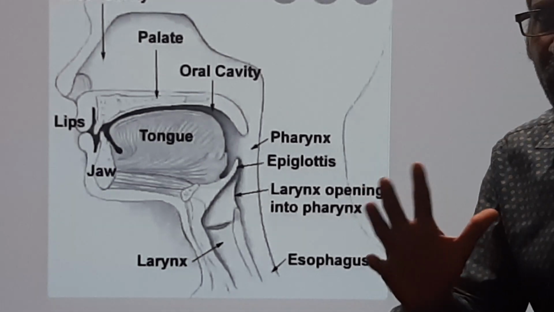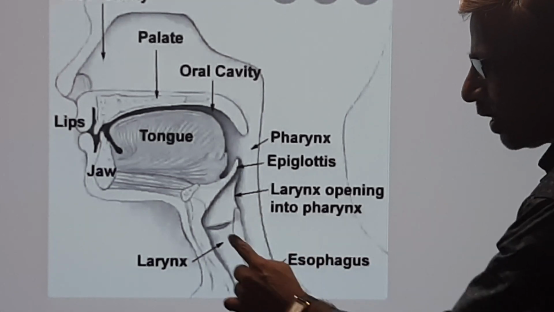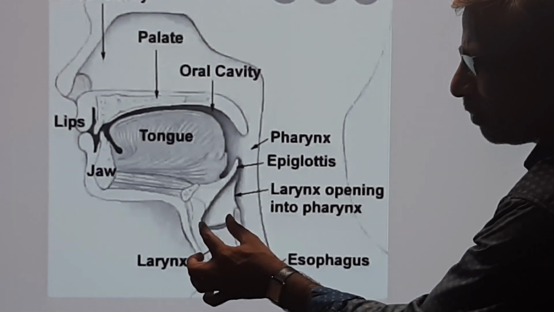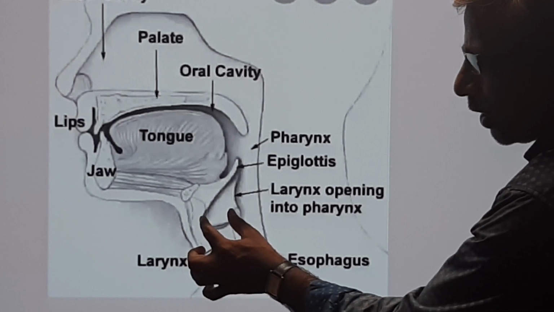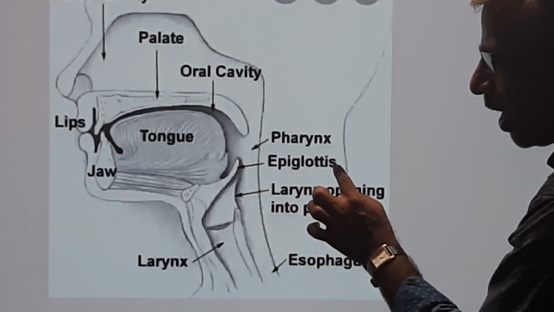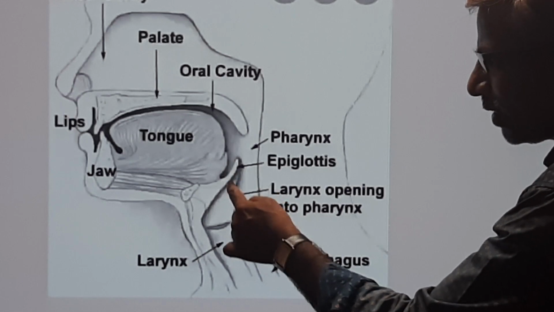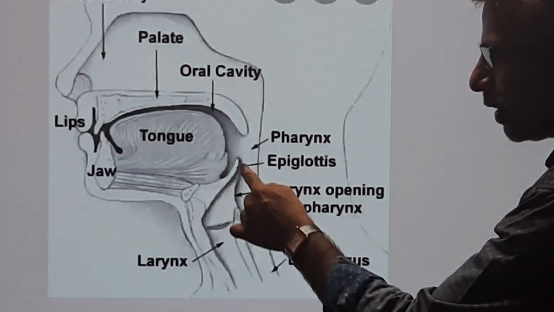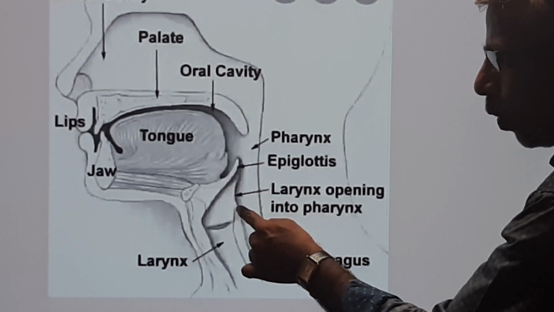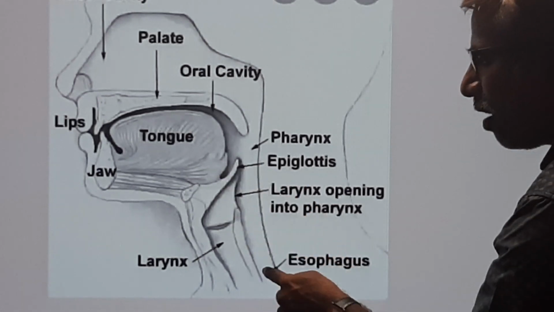Just be careful here. This is the esophagus. This is the trachea. The beginning of the trachea is the larynx. Larynx means voice box. The opening is called the glottis. The glottis has a lid that is called the epiglottis. At the time of swallowing food, the epiglottis closes the glottis. This is the opening of the larynx.